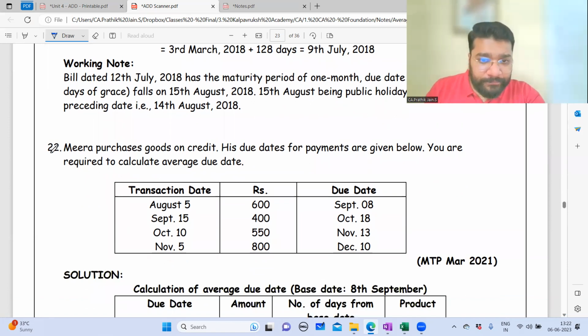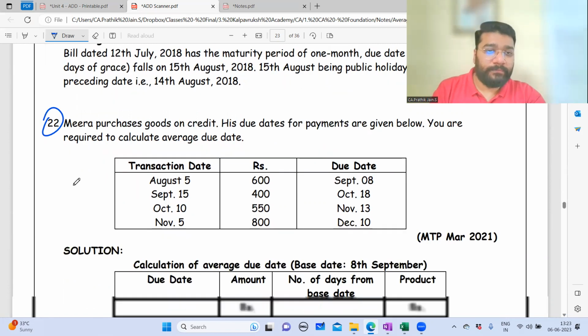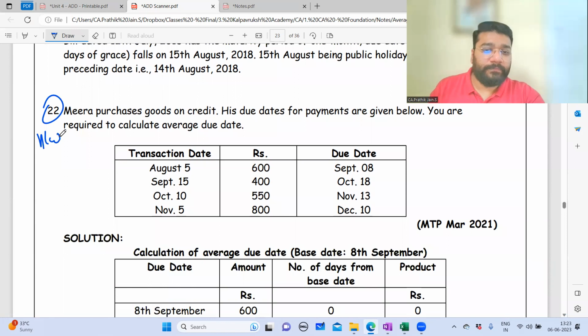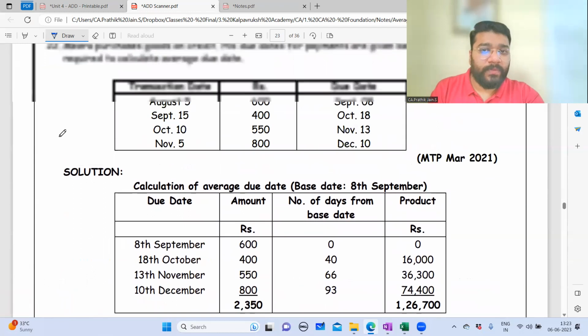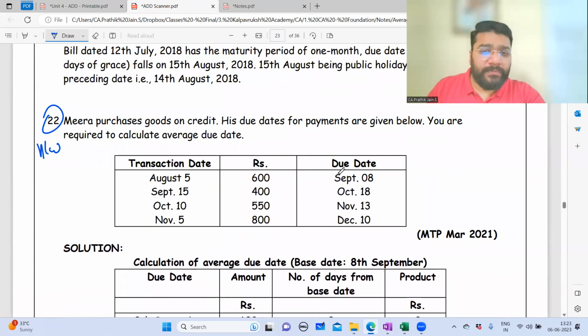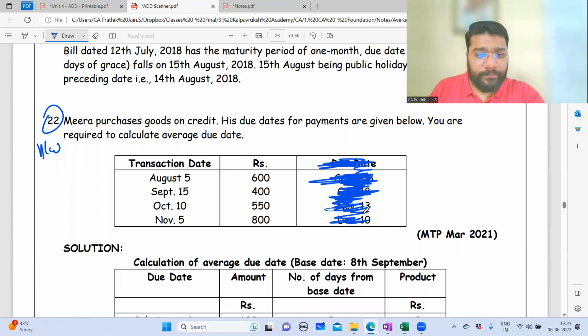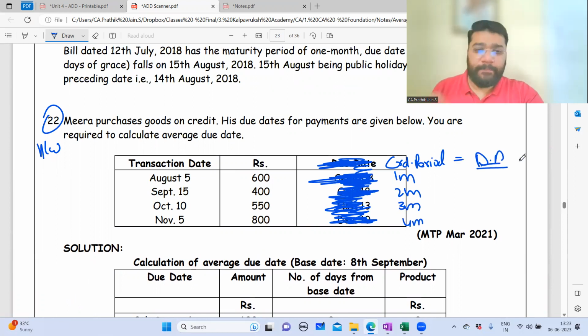22nd question, homework. Now let's suppose, guys, in this question, the due date is not given. Instead, they say credit period: 1 month, 2 month, 3 month, 4 month. What will be the due date? Please tell me.